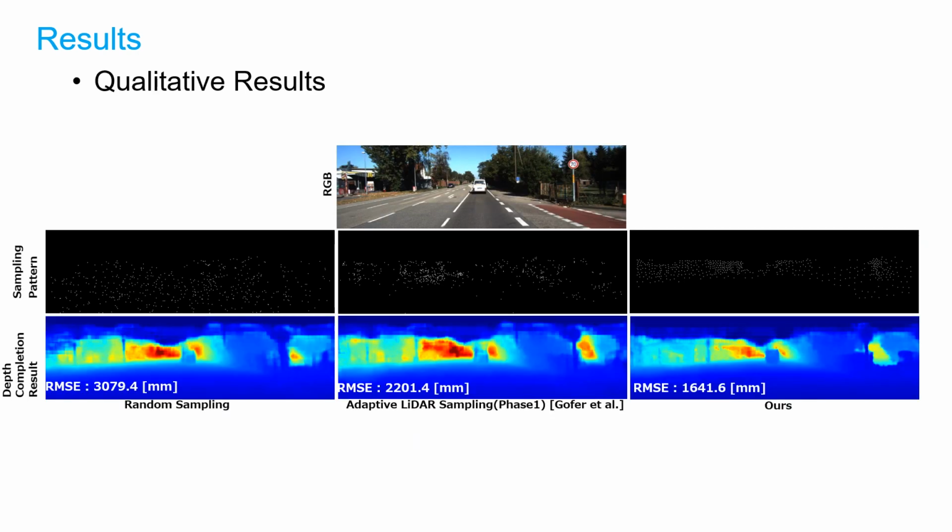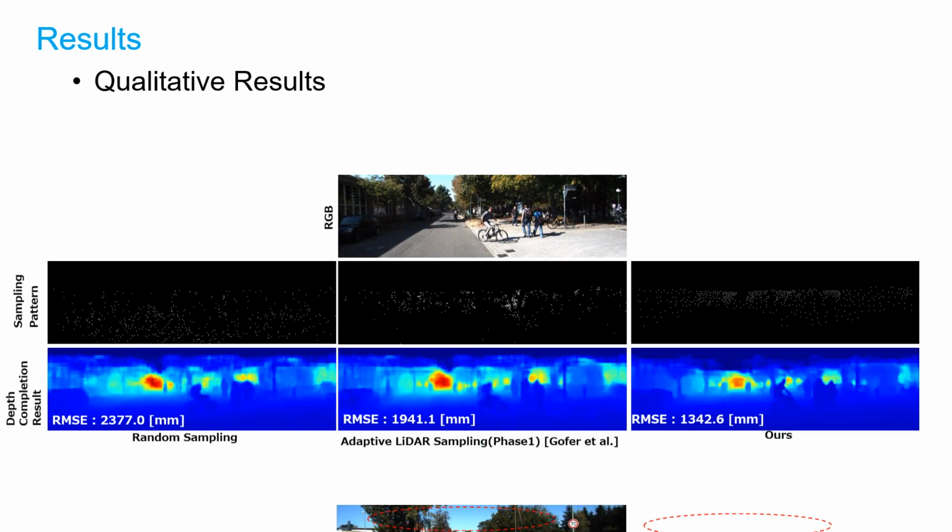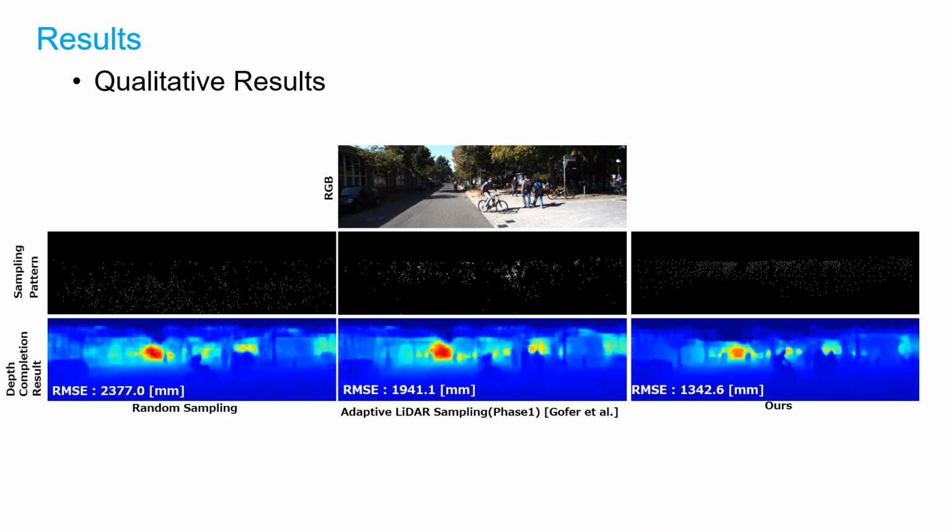Next, we show some qualitative results. Our method mainly sampled LiDAR points on difficult areas, like far or complex objects. Thus, depth points on easy areas like the near road are not sampled. Compared with adaptive LiDAR sampling, our method can prevent the sampling results from becoming too dense in one area by the interactive approach.